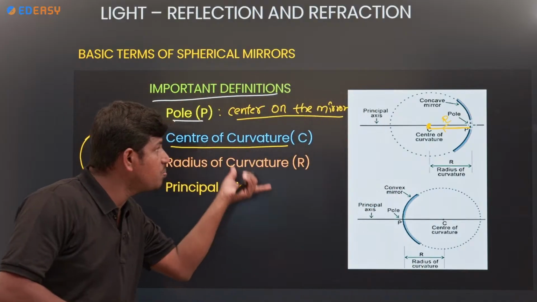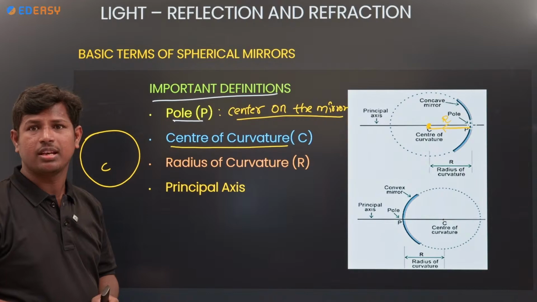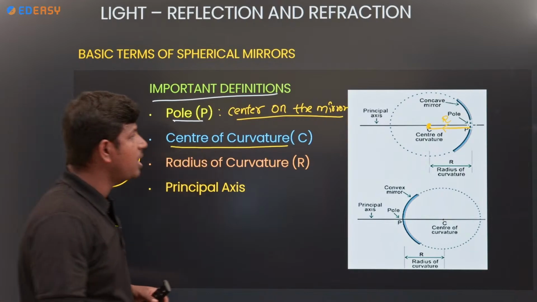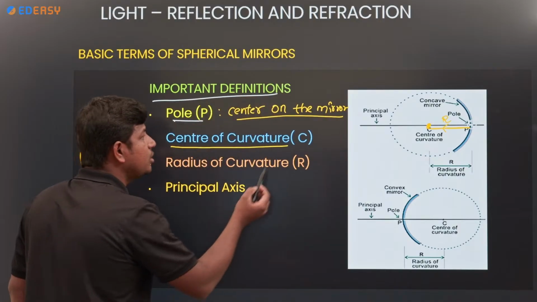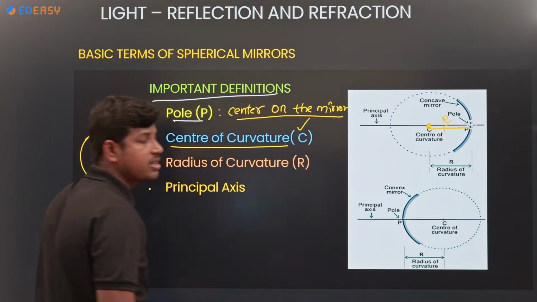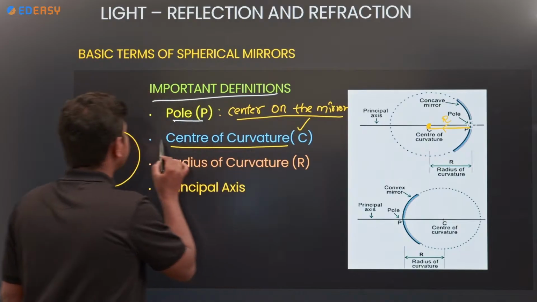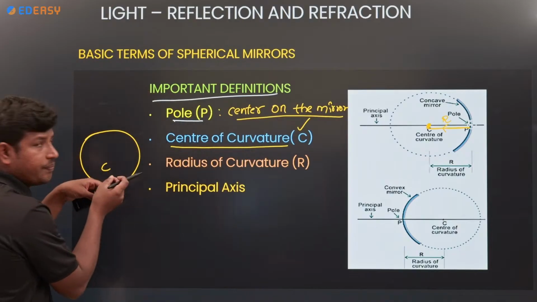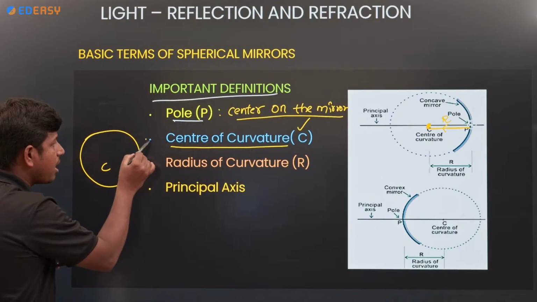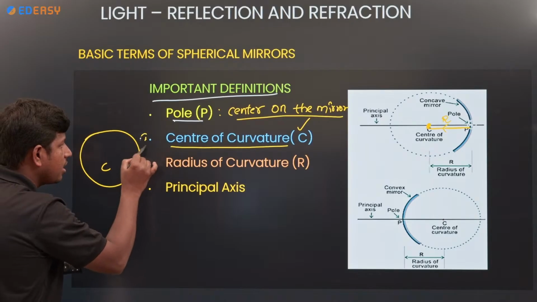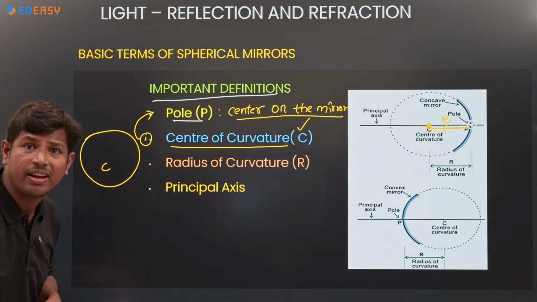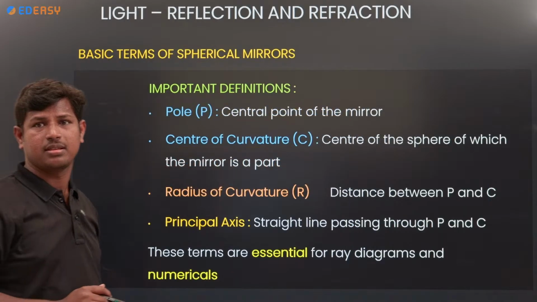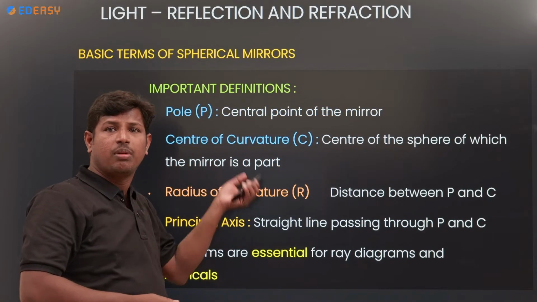Next, principal axis. The principal axis is nothing but the light ray which passes through the center of curvature as well as the pole. Light has to pass first through the center of curvature, then it passes through the pole also. That ray we call the principal axis. Again we will discuss briefly here.